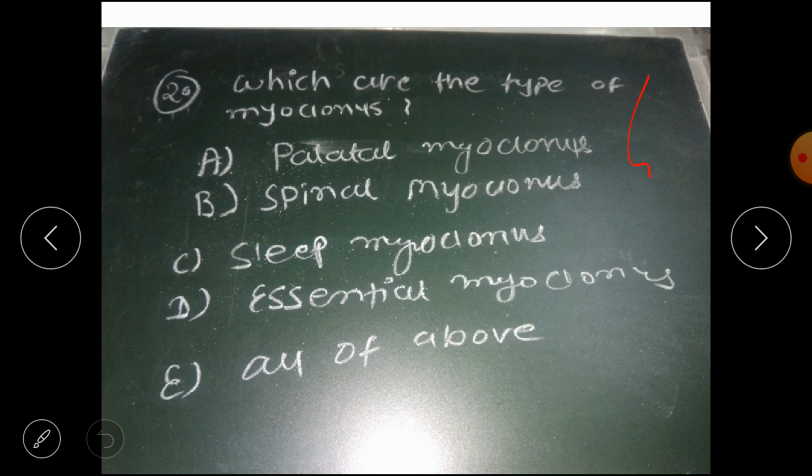Next question. Which are the types of myoclonus? Option A, palatal myoclonus, option B, spinal myoclonus, option C, sleep myoclonus, option D, essential myoclonus, and option E, all of the above. So all are types of myoclonus. So the answer is option E, all of the above. So these are some MCQs related to movement disorders, and that disorder is a hyperkinetic type of disorder.